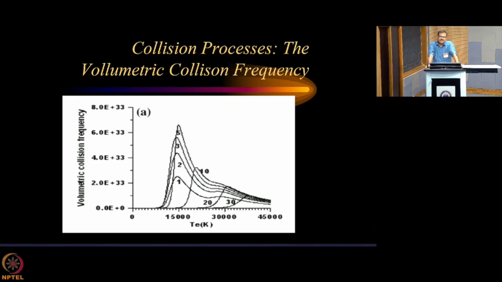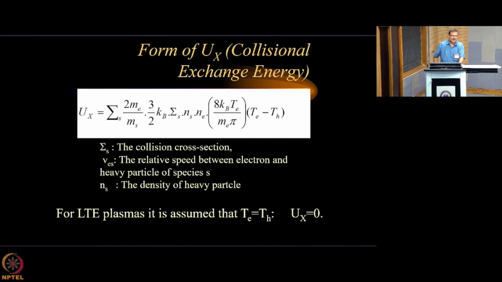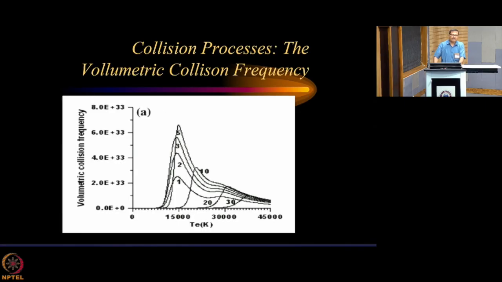Now, the volumetric collision frequency: the number of collisions per unit time per unit volume. So how many collisions are happening over there, per unit time. That is what I have plotted over here. I used this expression to get the volumetric collision frequency, and I have plotted it here, taking the data from actual working systems.